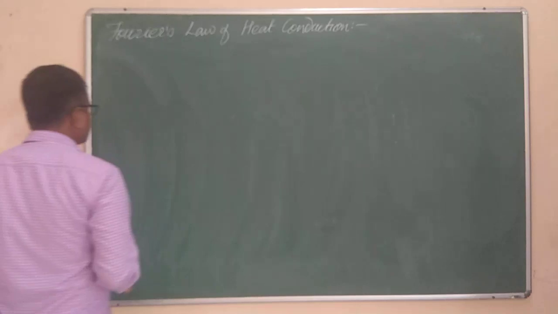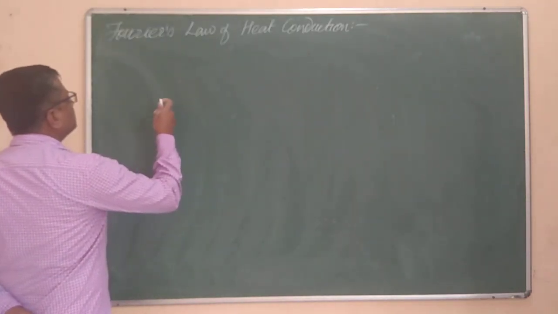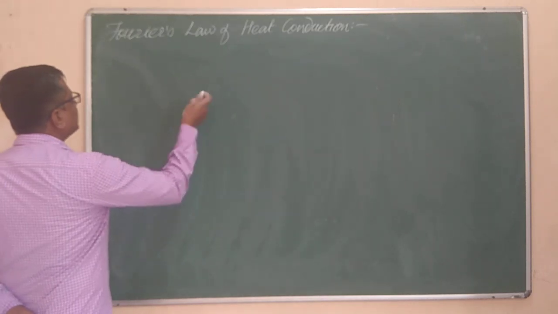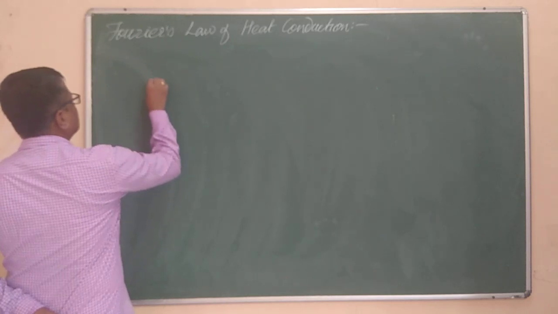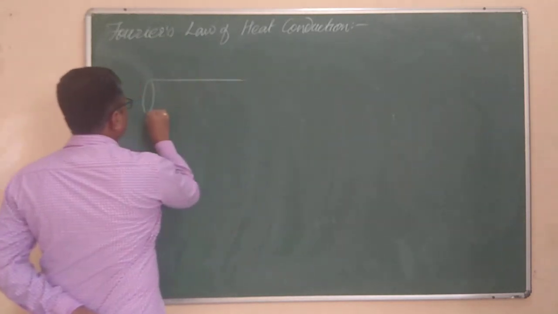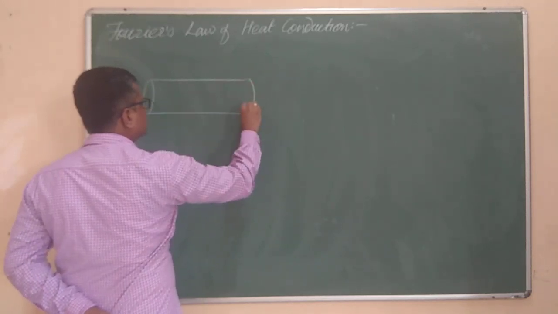The meaning of that statement is, again I would like to take the same example. Say this is a metallic rod, and this metallic rod is maintained at a temperature difference.